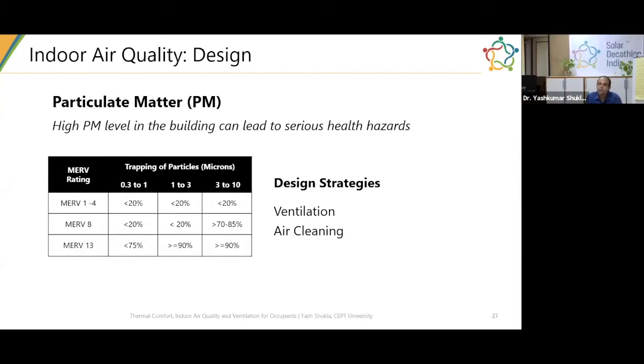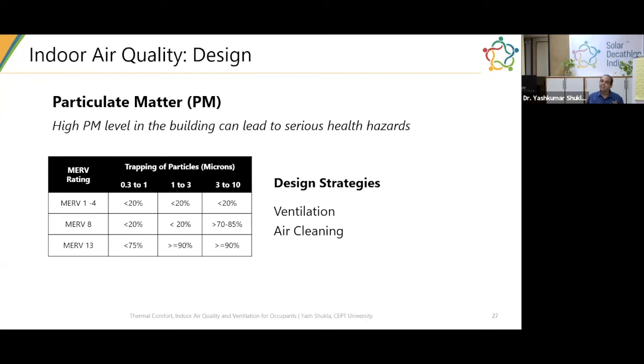So when you talk about AQI, you know that it's varying throughout the year, right? What you are talking about is peak AQI, and at that time you use a good filtration system to maintain your indoor air quality. Even though the outside is comfortable, if it's polluted, you would not want to use natural ventilation without filtration to bring that air inside the space.